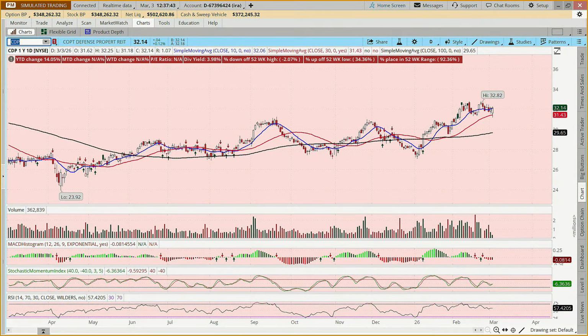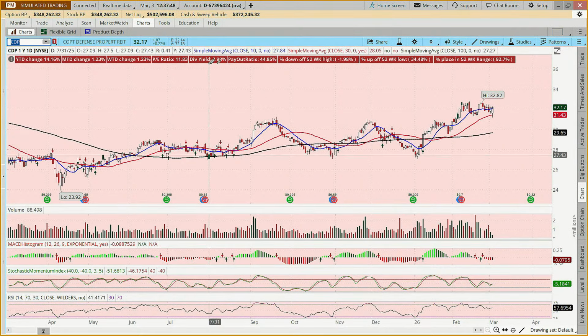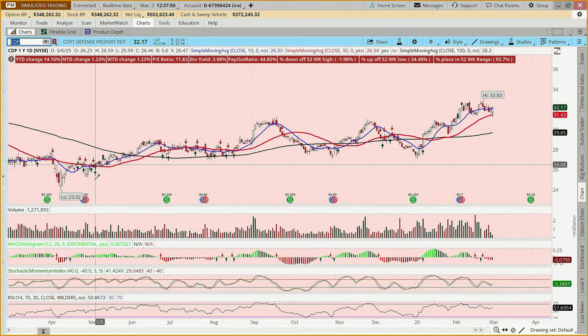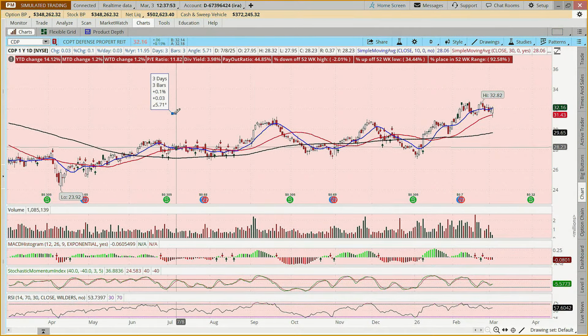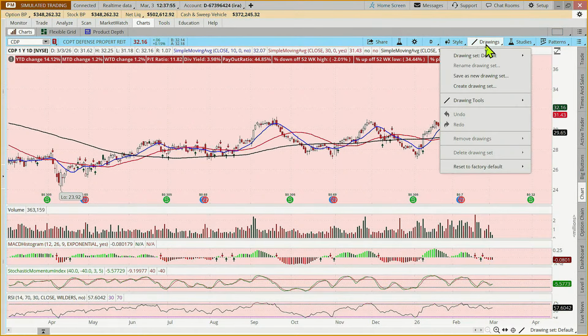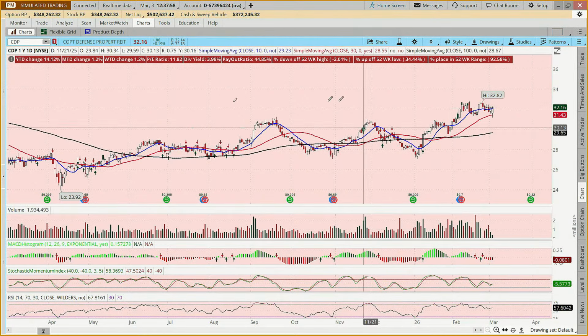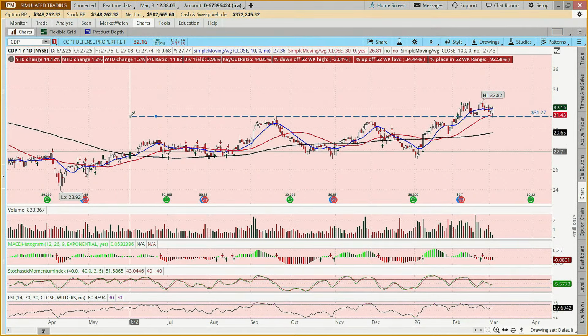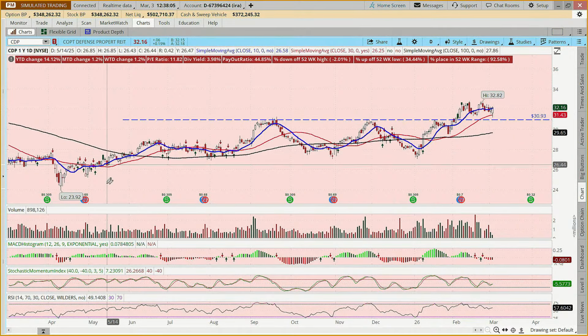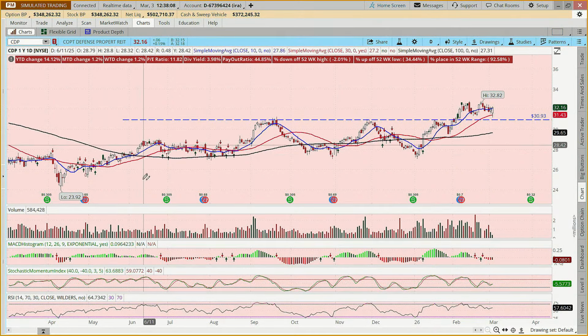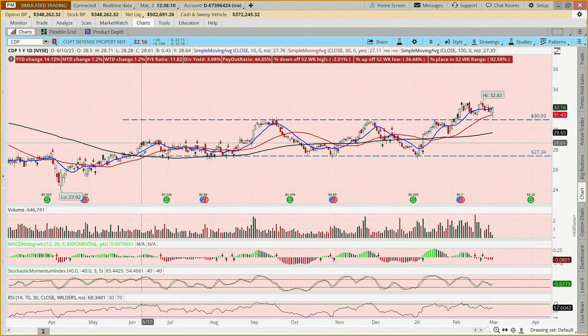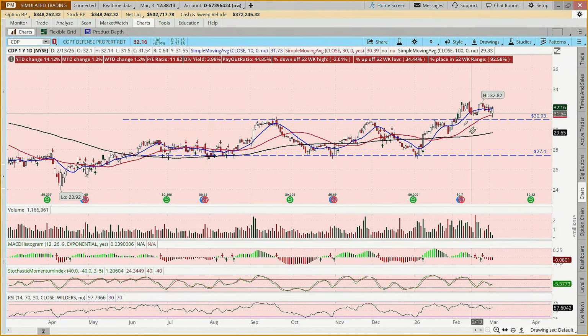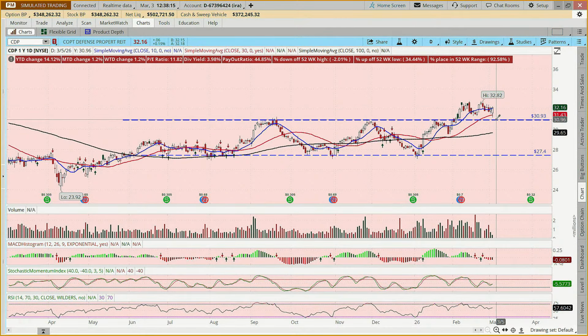So CDP, this is one of those charts where I call it a Tums chart, and I'm kind of tempted to try and draw some lines and make some sense of it. But the 30-day isn't acting as a support level. Like there's no moving average that's acting as a support level. So it's been kind of trading in a range. But it's broken out and come back to retest and looks like it's moving bullishly.